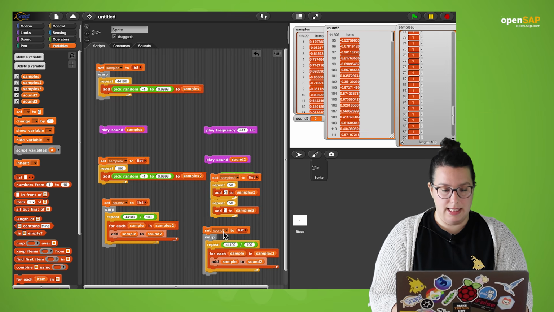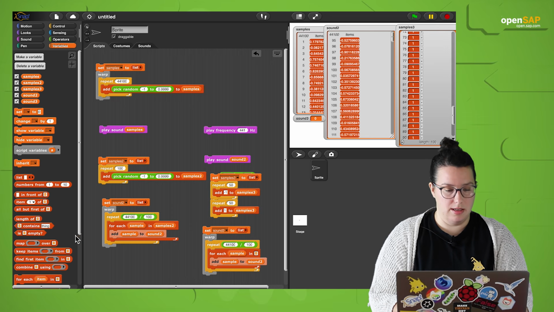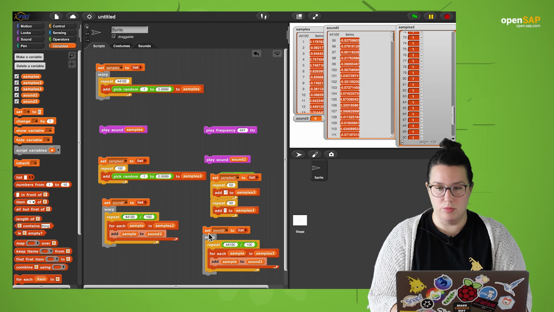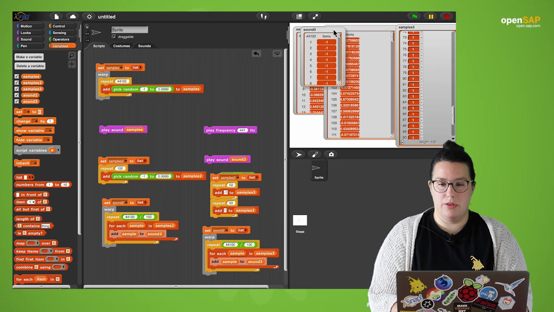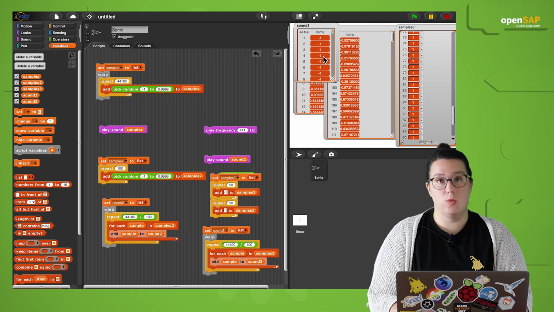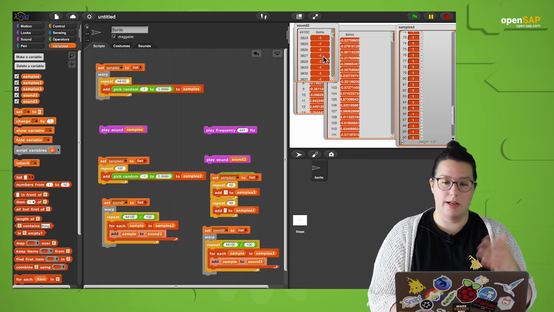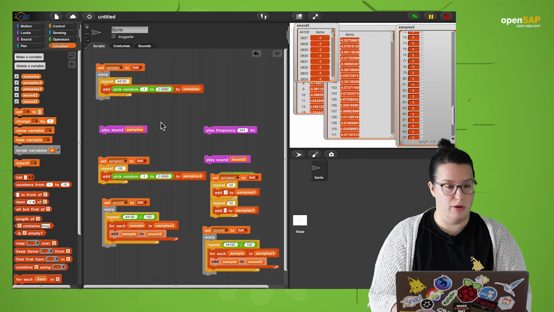And let sound 3 be an empty list in which we add all samples of samples3 to sound 3. Okie dokie, here we go. Our sound 3 is here, and it's a lot of -1s, and then a lot of 1s, and then -1s again, and so on and so forth.